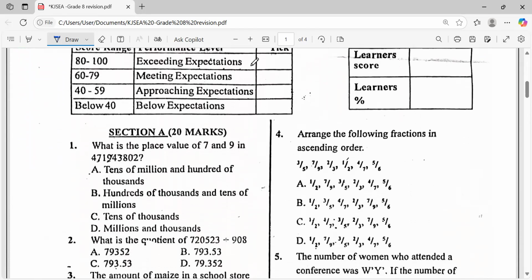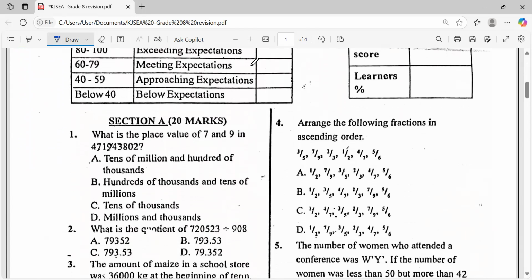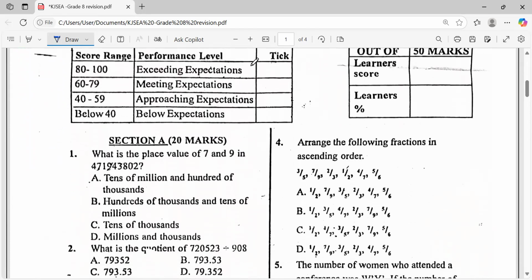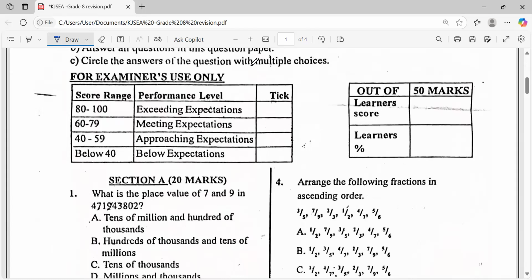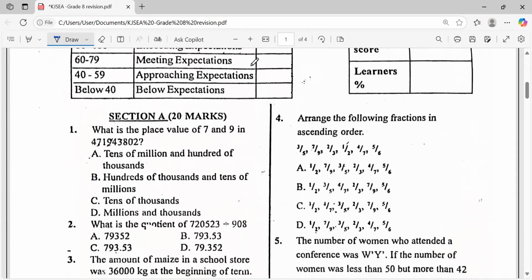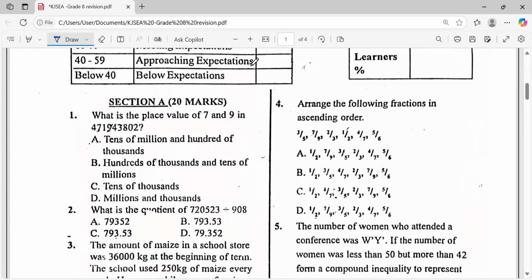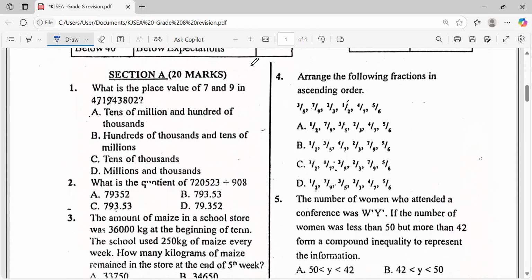My class and revising this paper. This is a paper that we previously did, and we will consider checking section A first of all before we go to section B. We had said that section A is much focused on the short or just the rigid questions, whereby it is of multiple choice. Now, question number 1 says what?